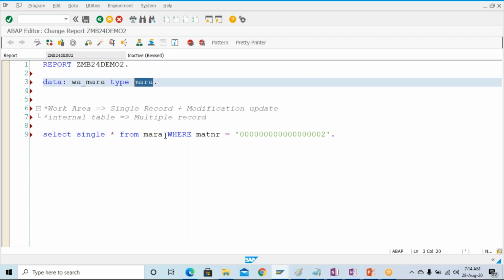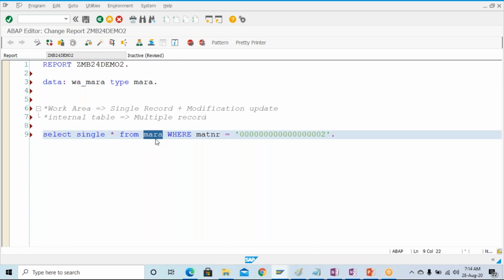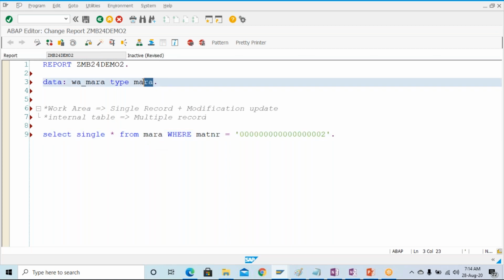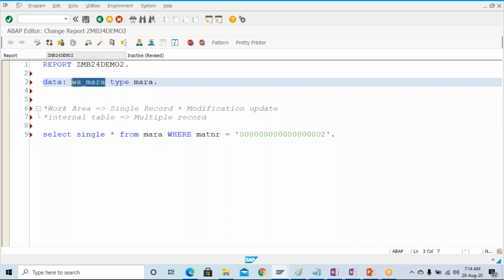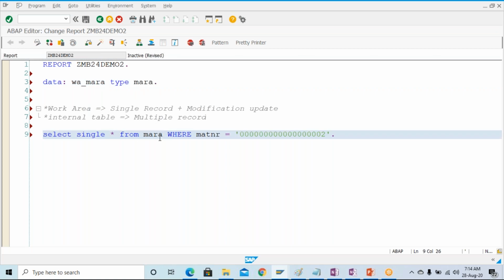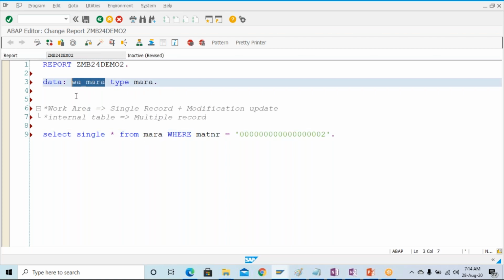Okay, because I'm going to fetch the data from the MARA, the structure should be compatible with this MARA, right? So I'm declaring this w_mara, this work area, same as the MARA, so that a record can fit into this particular work area, right?